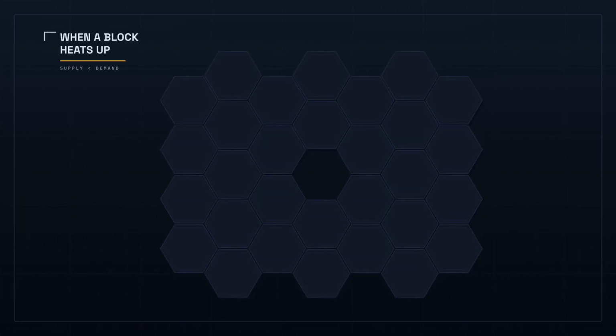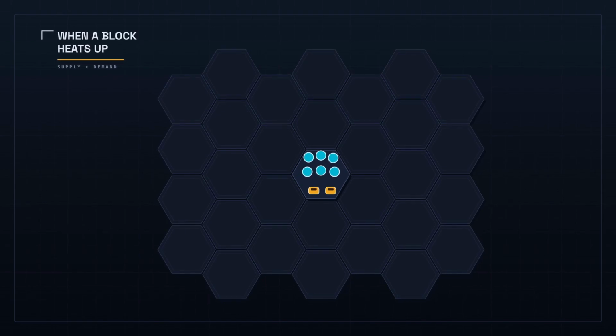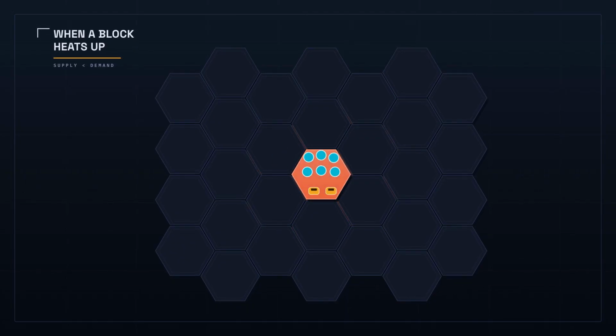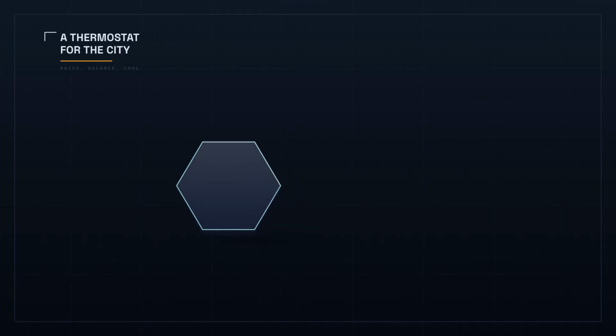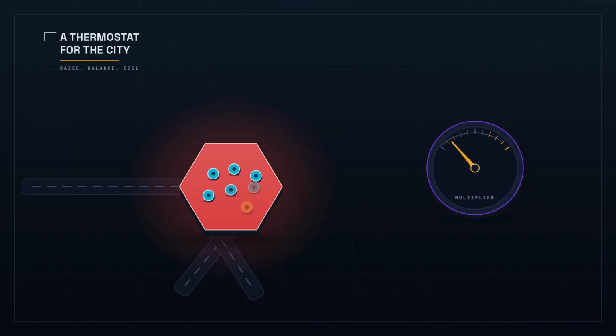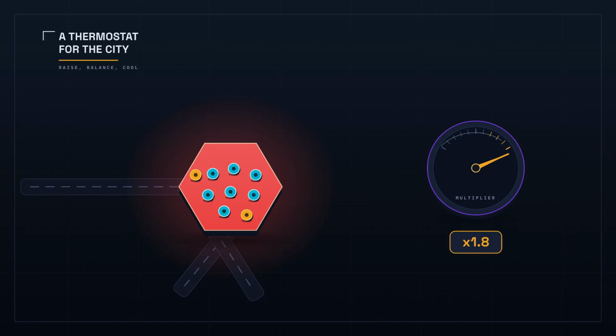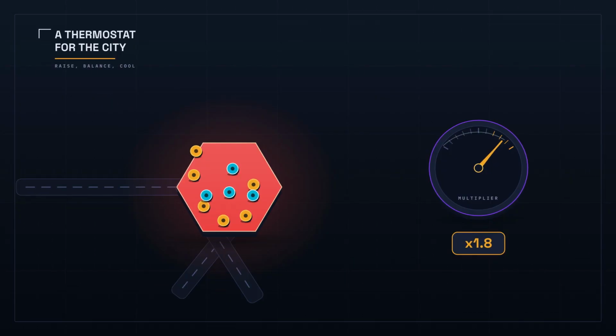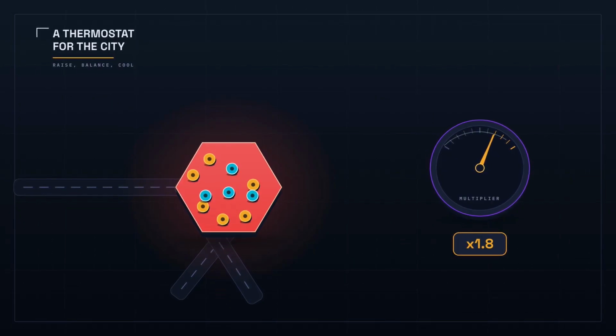Sometimes a hexagon lights up, a concert lets out, rain starts, and there are suddenly more riders in that hexagon than there are drivers. When that gap opens, the price in that hexagon rises. Watch what the higher price does. Some riders decide to wait a few minutes, and demand eases off. Nearby drivers see the busy area glowing on their screen and head for it, and supply climbs. The gap closes from both ends, and as it closes, the price falls back on its own.